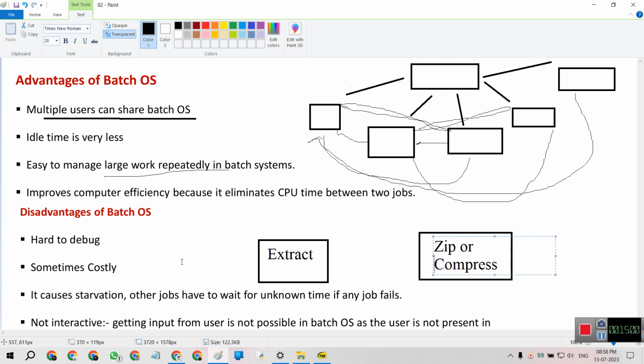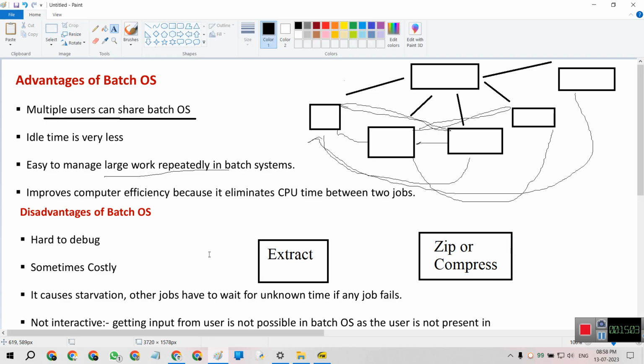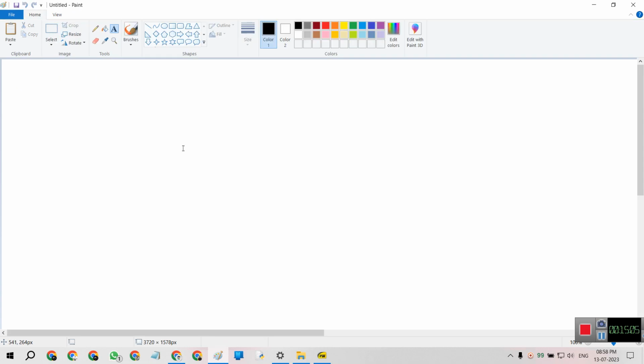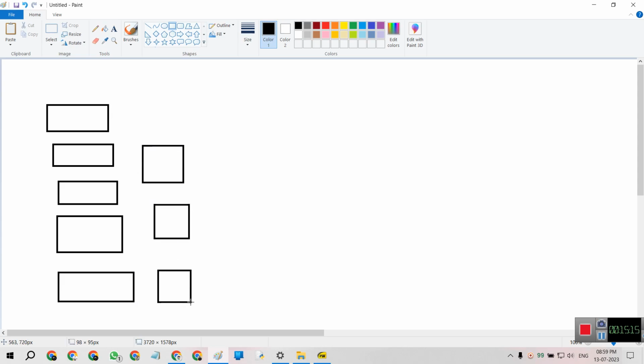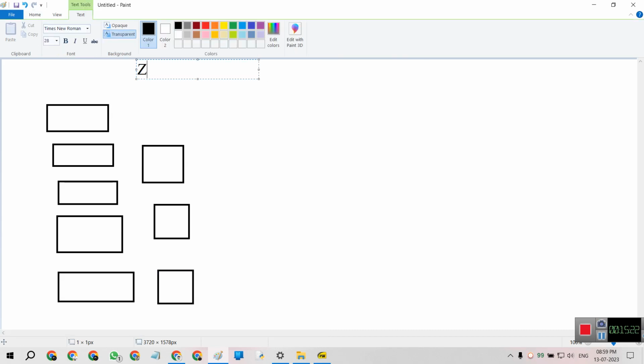Extracting is like we say this and open this. For example, these are the multiple users' tasks assigned by number, so these are many tasks. What does zipping a file mean?